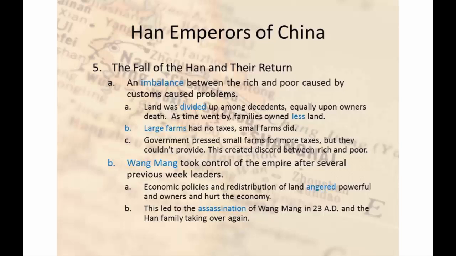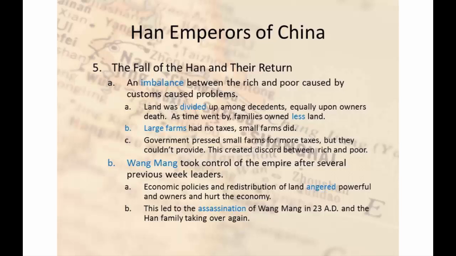Eventually, a guy by the name of Wang Mang took control of the empire after several weaker leaders from the Han Dynasty. His economic policies and redistribution of land angered powerful landowners and hurt the economy. This led to the assassination of Wang in 23 AD, and the Han family took over again.